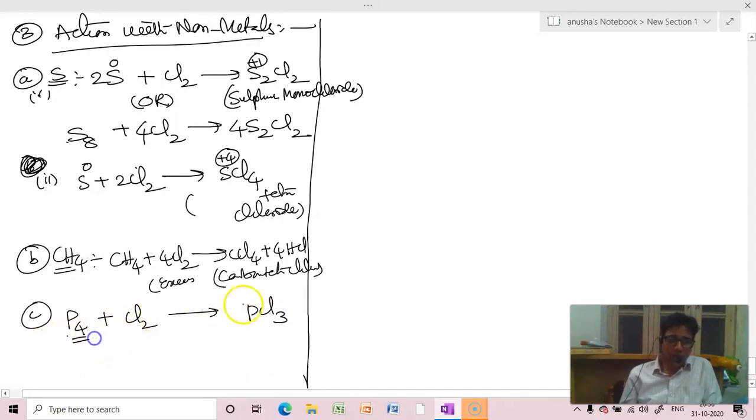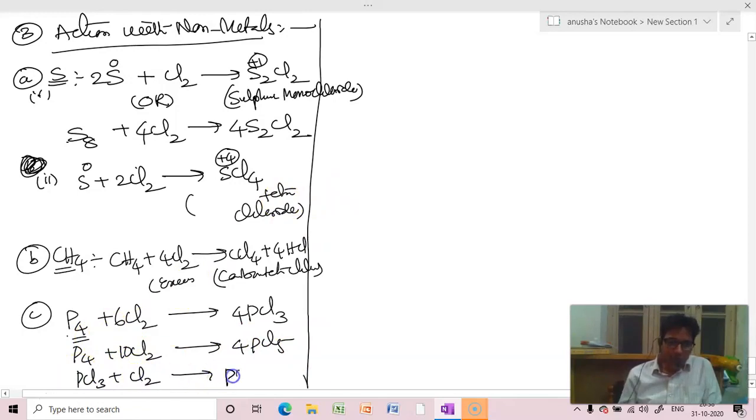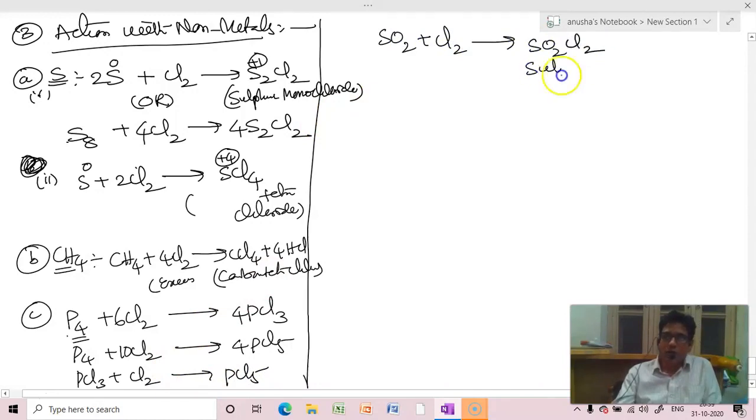There are 4 phosphorus because phosphorus exists in P4 tetraatomic. 4 3s are 12. Take 6. Same chlorine, if it is taken more, it will form phosphorus pentachloride. Again 4 5s are 20. 10. If PCl3 is treated with chlorine, it forms PCl5. If sulfur dioxide is treated with chlorine, it forms an addition product called SO2Cl2, sulfuryl chloride.